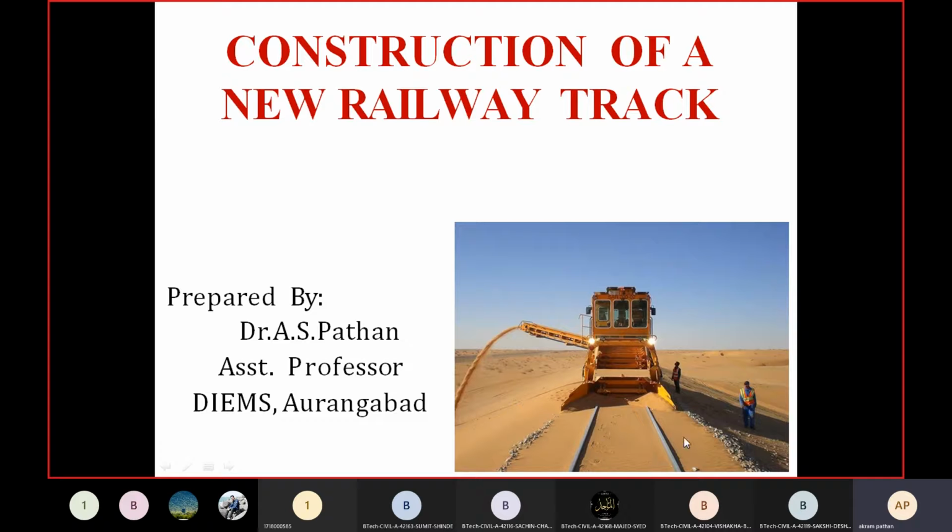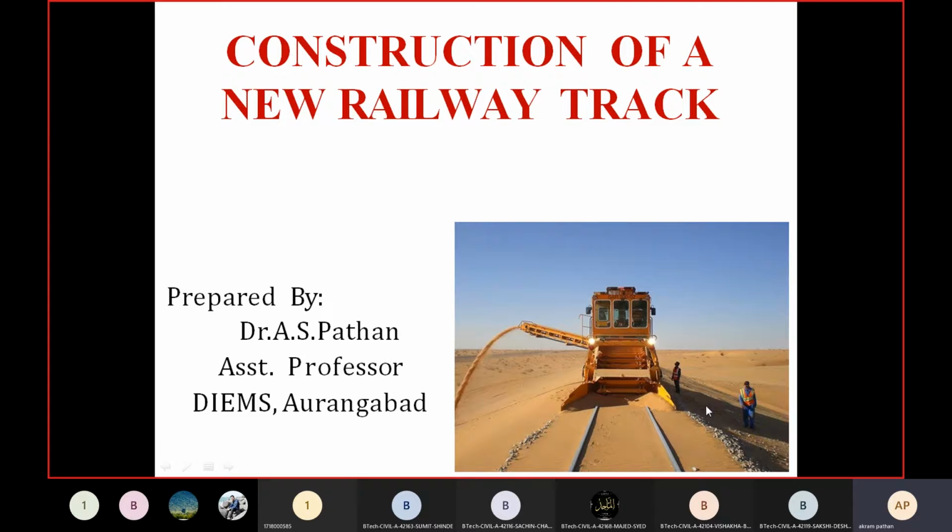The embankment of the new railway track has a trapezoidal cross section. You can see here, this is the horizontal surface, and then we have the sloping surface on both sides of the railway track. This is the center of the railway track. Now this embankment is made up of different layers, each having a thickness. As far as the railway embankment is concerned, we have first the soil subgrade.